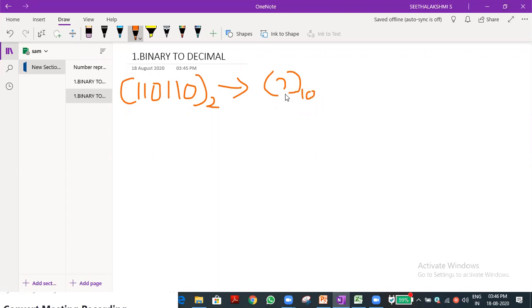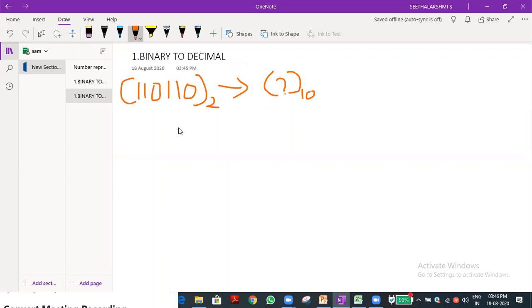That's why I'm putting the question mark. You don't write the question mark in your note. Finally, you want to write the answer. For the time being, I just put the question mark. In your note, don't copy the same thing. Instead of the question mark, you write the answer. Let me go ahead.